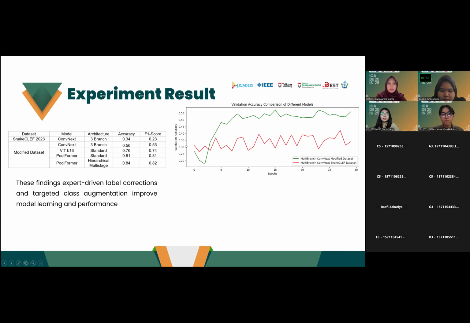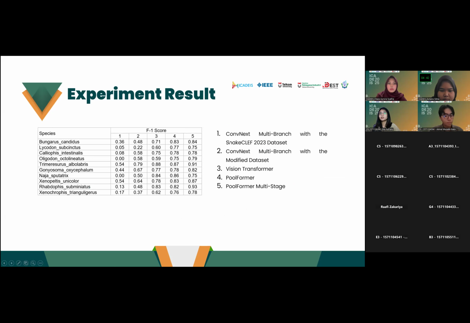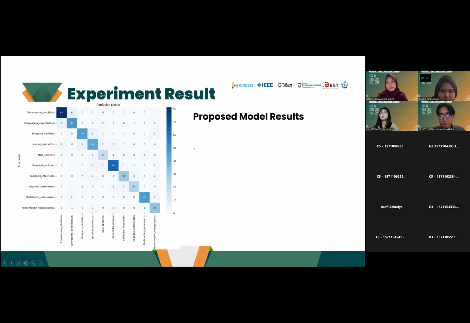Well, this is the accuracy comparison of different models. As we can see, the proposed model, the blue one, has the highest score. And this is the F1 score table, for each species and each model. As we can see, the PoolFormer multi-stage, or the proposed model, is still the highest. Okay, and this is the confusion matrix of the proposed model results.